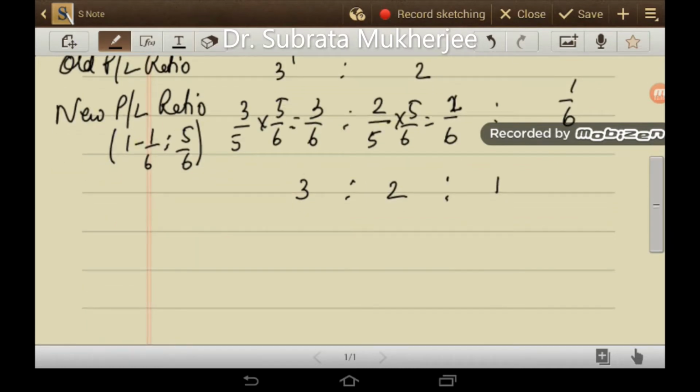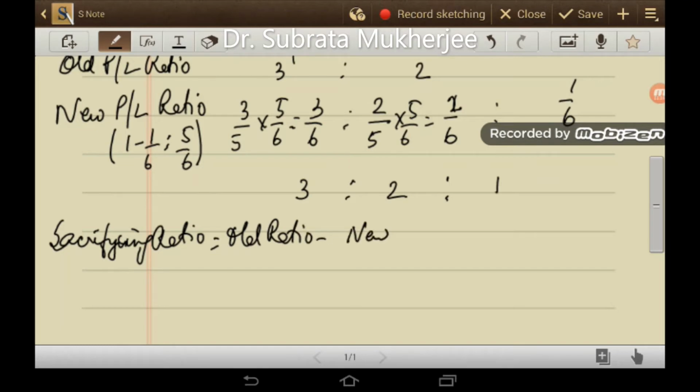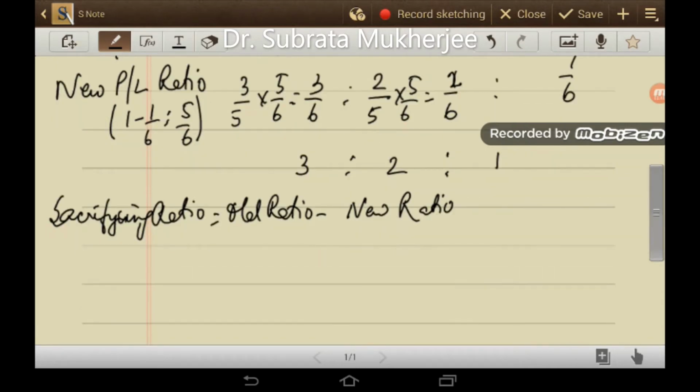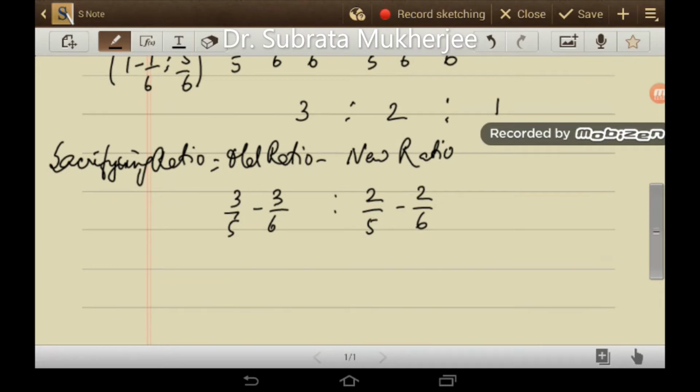Now what will be the sacrificing ratio? Sacrificing ratio is the old ratio minus the new ratio. So for Arup, this is 3/5 minus 3/6, and for Barin this is 2/5 minus 2/6.